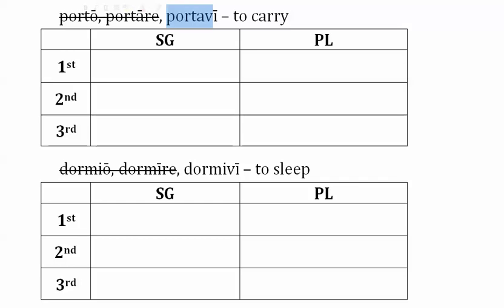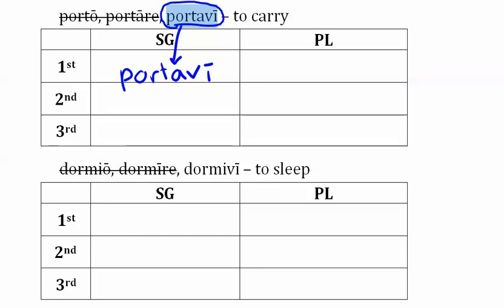And in fact, this is going to be our very first form. So you can take this one and copy it right into the first box. So I'm going to take portavi, and that is actually the first person singular. So we can copy it right here. But you don't have to. You can also just find the stem and add the endings, and you'll end up with the same thing.